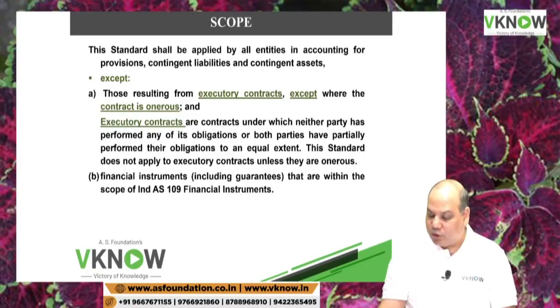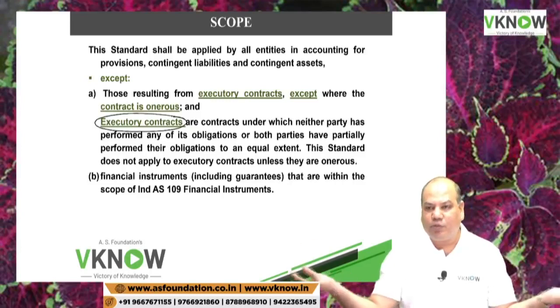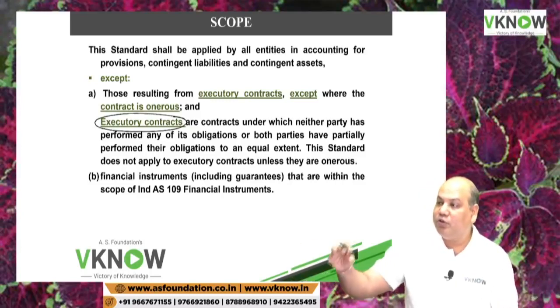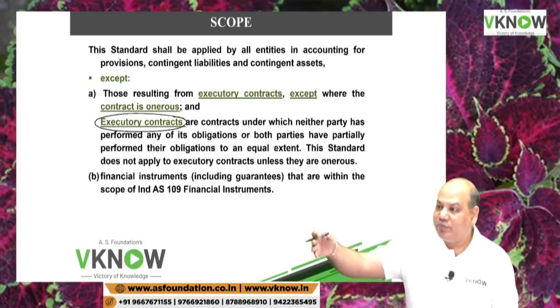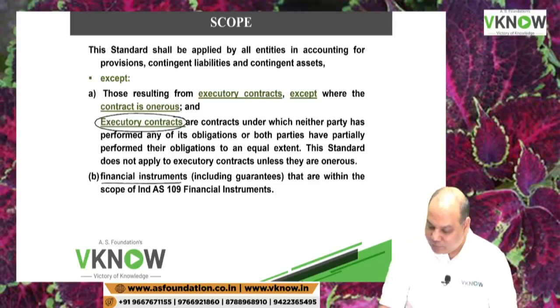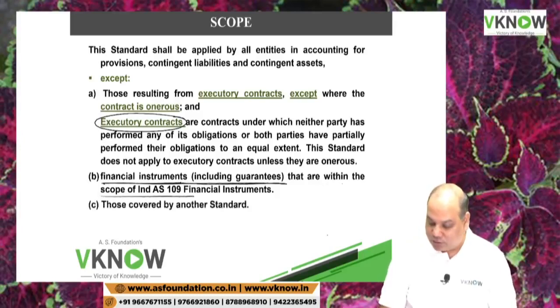So normally we don't make provision for an executory contract because the two parties have not performed any of the obligation. But if the contract is executory and onerous, provision will be required. Now some easy discussion for some seconds. This standard is not applicable to financial instruments including guarantees which are covered under the scope of Ind AS 109.